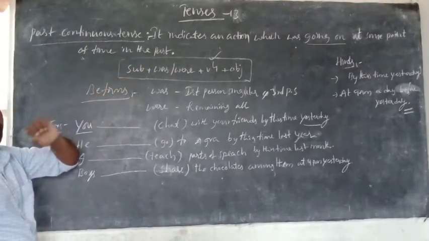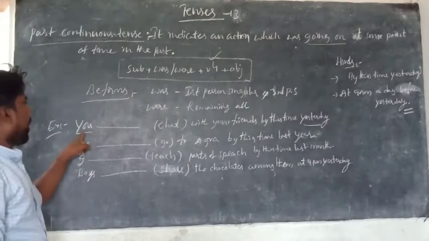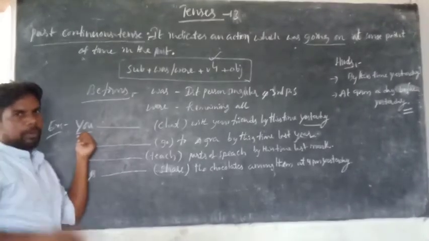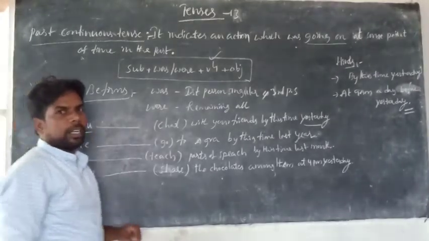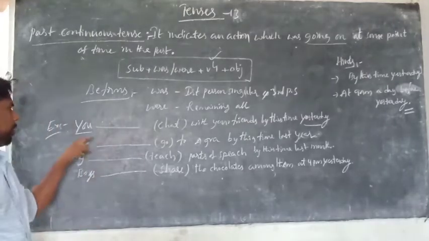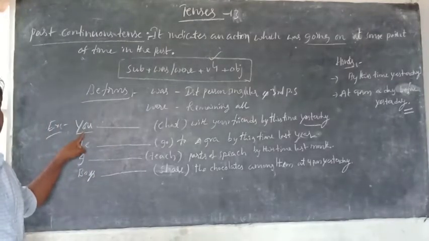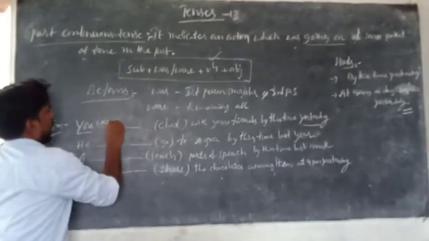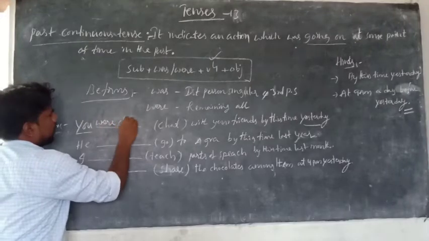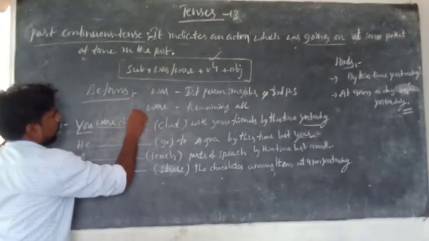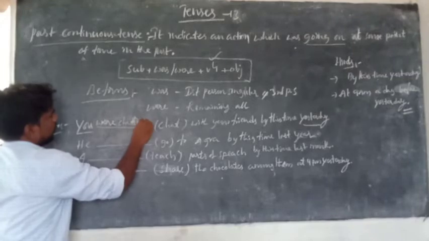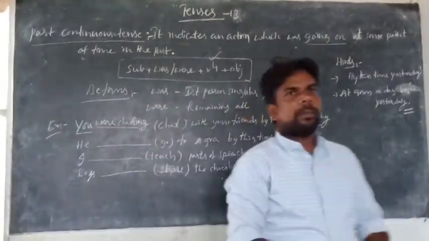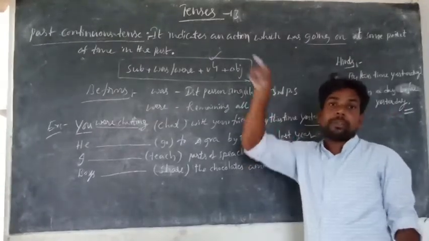The structure, you know, is subject plus was or were plus verb plus V4 plus object, and was is used for first person singular and third person singular. You have to ask two questions for the subject: one is which person, and the second one is singular or plural. You is the second person, singular or plural. So what is the be form here? Were. And the verb should be V4, so what is that? Chatting. Here you were chatting with your friends by this time yesterday.